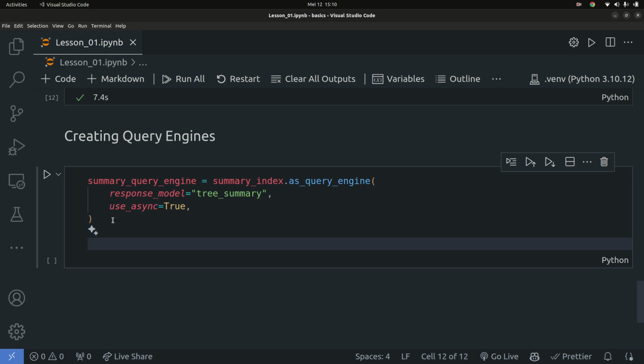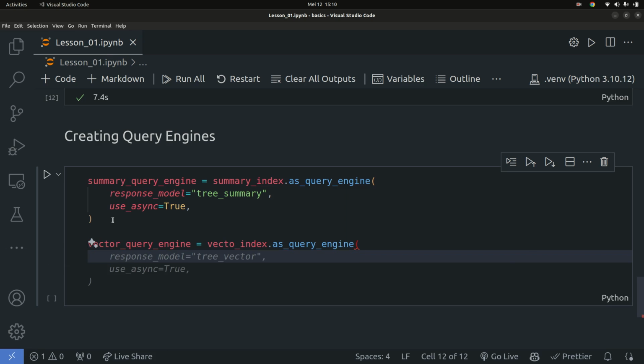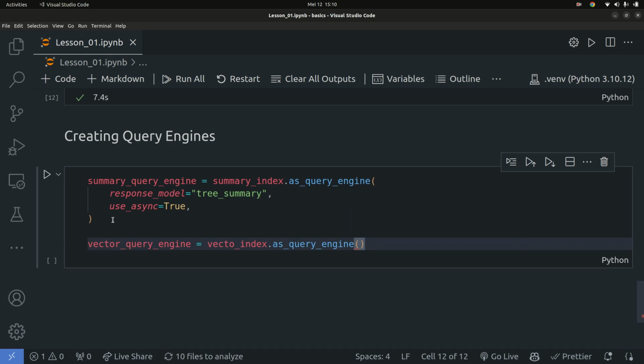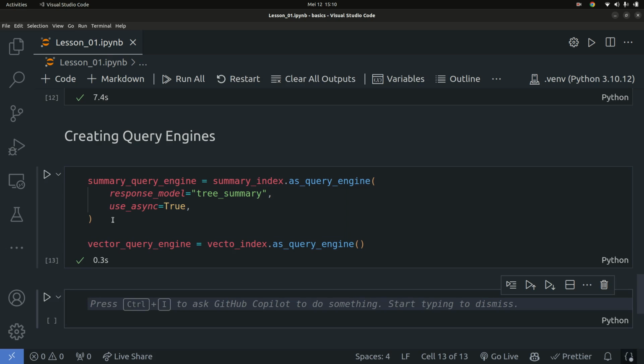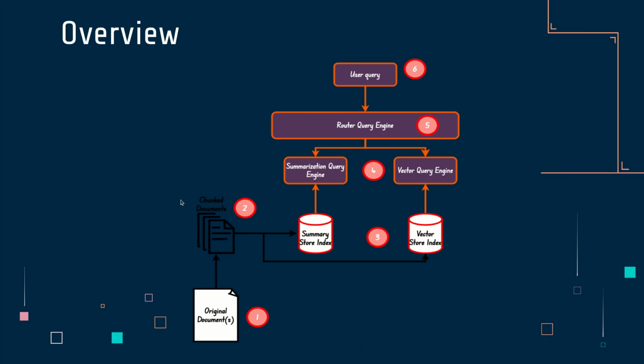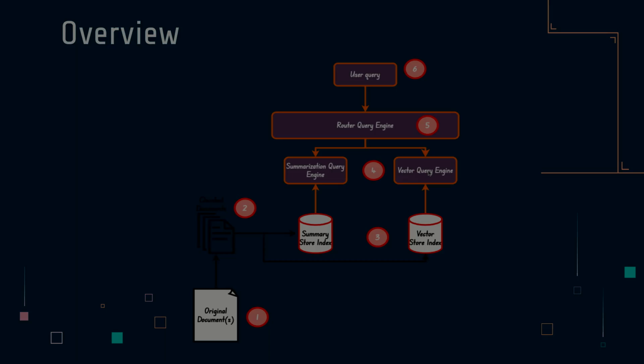Okay, so once we have that, let's go ahead and create the vector_query_engine, and this is going to be equal to the vector as_query_engine. You don't need to specify anything in this case, you're just creating a simple vector query engine. So we run that. Good. So now we have our vector query engine. So we have these two, the summary query engine and the vector query engine.